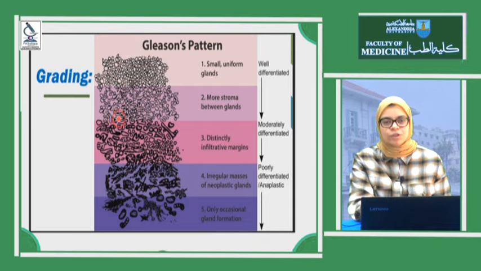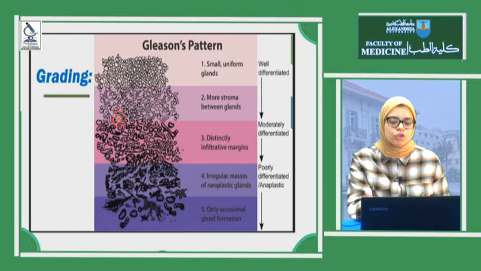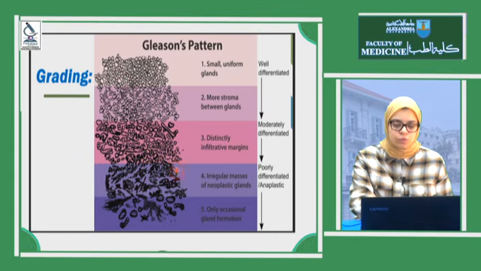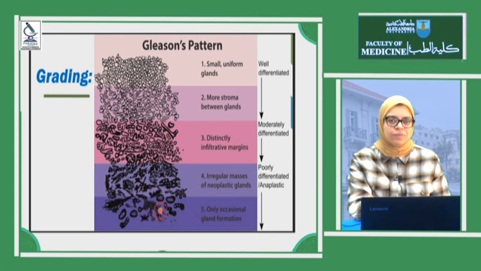Prostatic adenocarcinoma has a different grading system. It's not graded as well, moderately, or poorly differentiated. It's graded according to Gleason's pattern. Gleason stated that if the glands are small, uniform, and arranged in a nodule, it is pattern 1. If the glands become more numerous, with wide spaces and stroma between them, it is 2. Distinctive infiltrative margins are 3. If it forms irregular masses, mostly cribriform, it is 4. And if it forms cords or single malignant cells, it is 5.